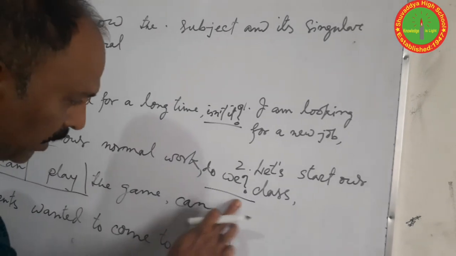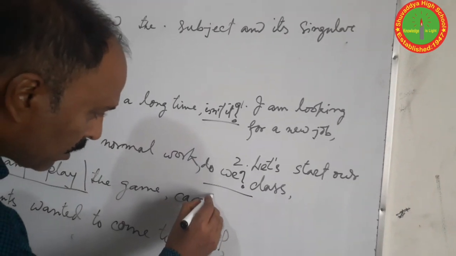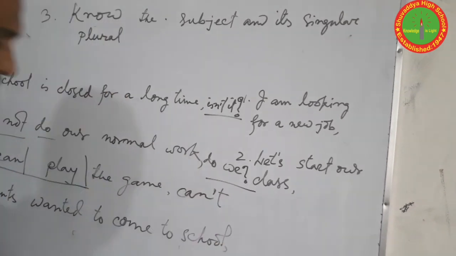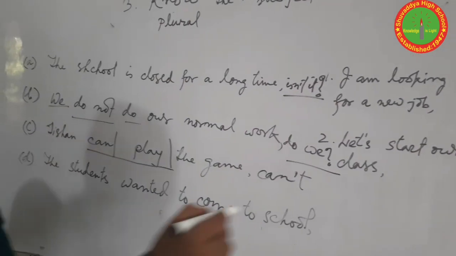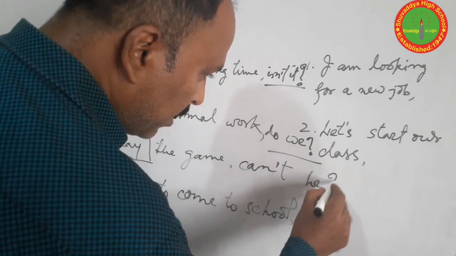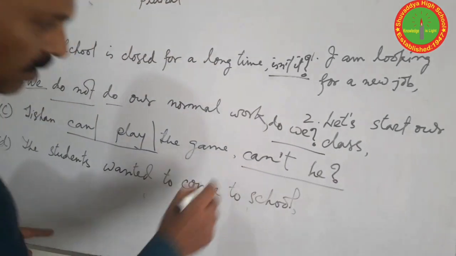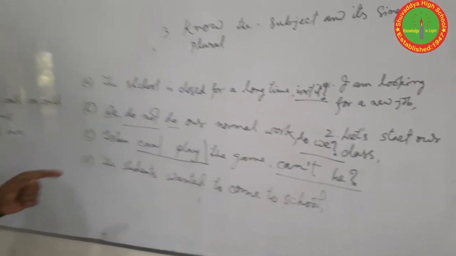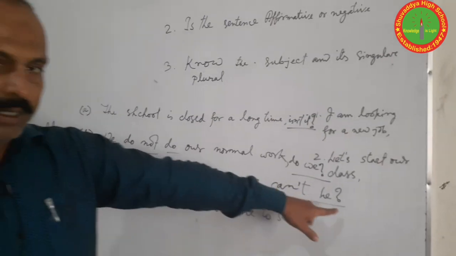You should only write, can't he. This is the contraction form of can't for Jishan, he, as it is man. Can't he? So the answer should be can't he.